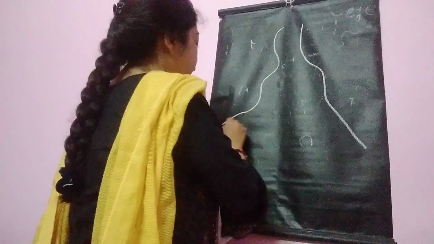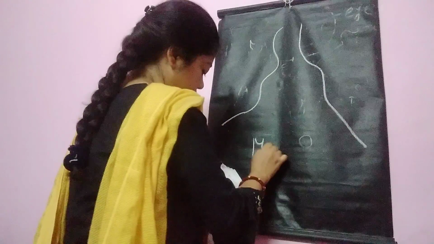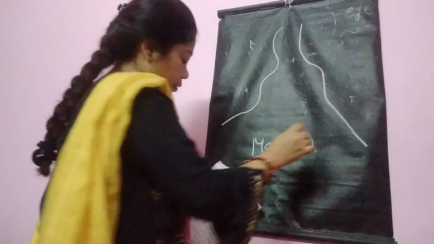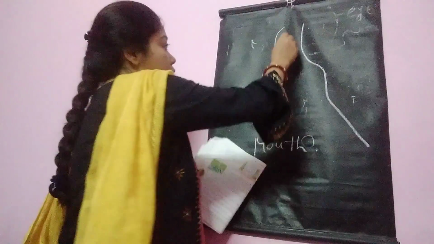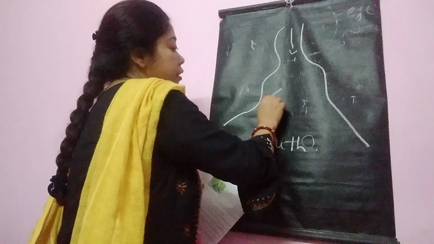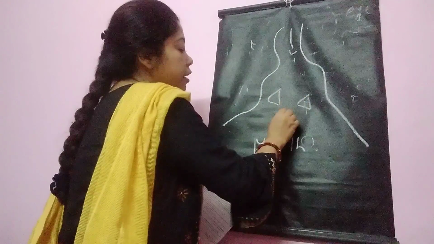Suppose a river is coming and this is the mouth of the river. The river is coming and these are deltas. What is a delta?